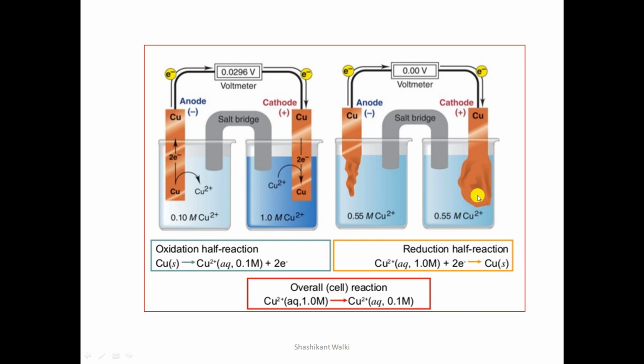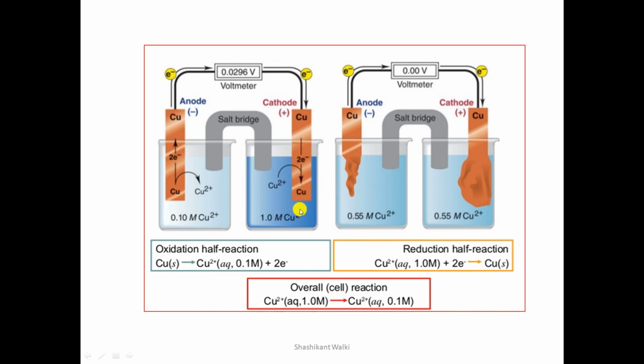Copper ion is converted into copper and it is deposited here, and the overall reaction is that copper ion will enter into the 1 normal solution and copper ion enters here into the 0.1 solution. That means at the anode the lower concentration is there, because of that the anode will undergo oxidation. In the end its concentration will be increased due to oxidation of metal. Because of this, more and more metal is converted into metal ion, that means copper is converted into copper ion and that will enter into the solution. Hence after some time the copper anodic concentration here increases due to oxidation taking place here.